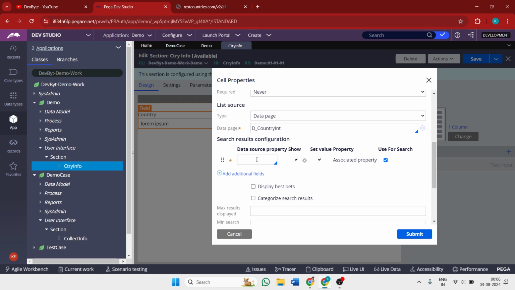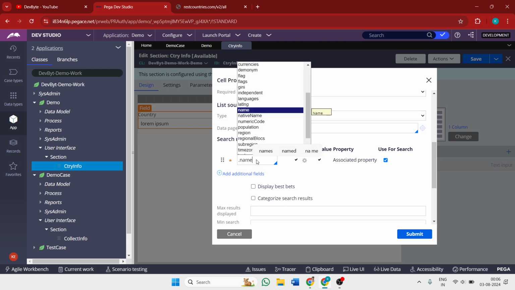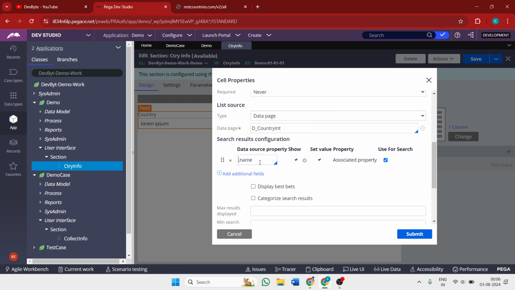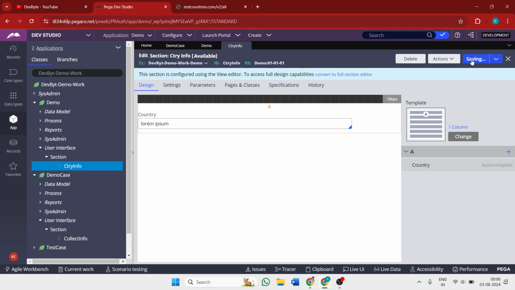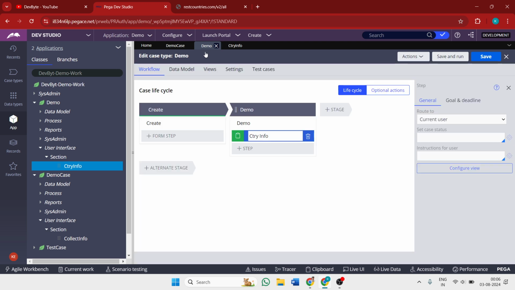In this database we have name, which means all the countries are stored in this particular field name. Save it and come to your case. Now save and run.